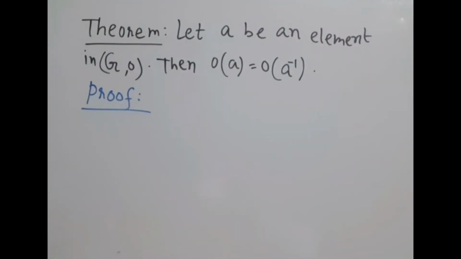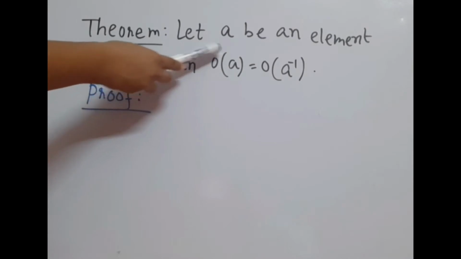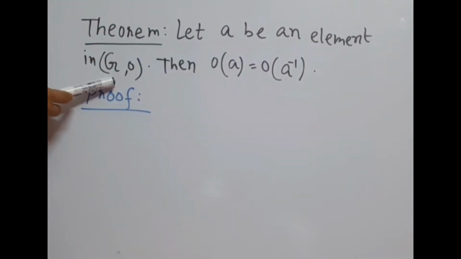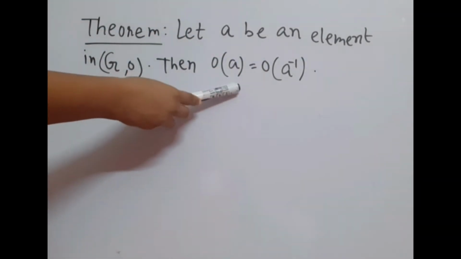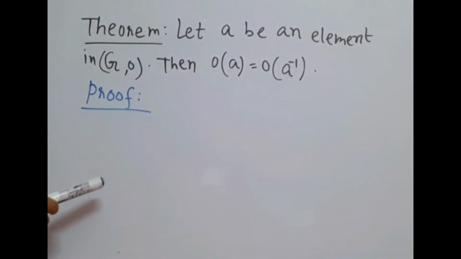Hello viewers, today I start with a theorem about the order of an element of a group. The theorem is: the order of an element is equal to the order of the inverse of the element. So let's start. The theorem is, let A be an element in a group G, then order of A equals order of A inverse. So let's start the proof.